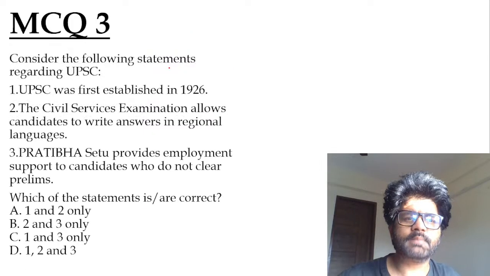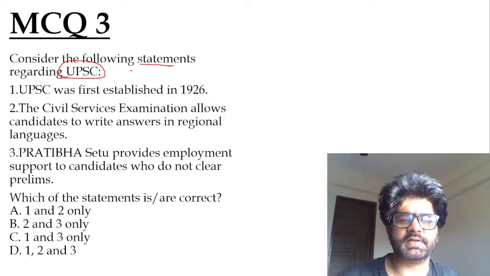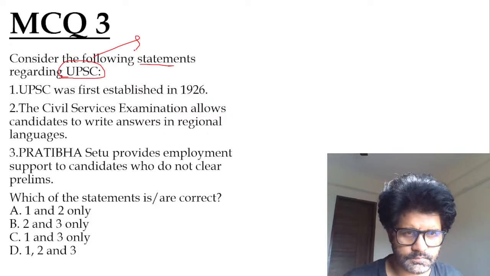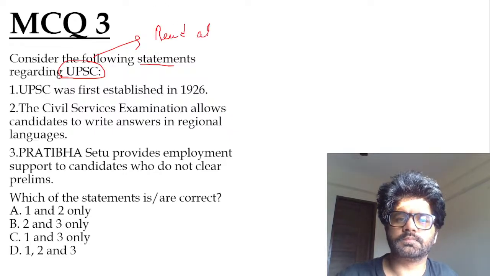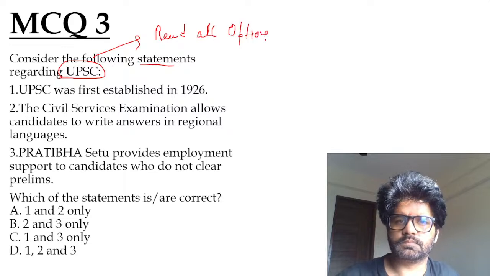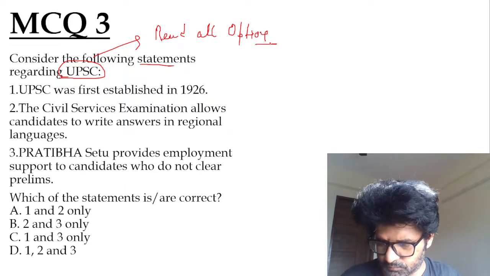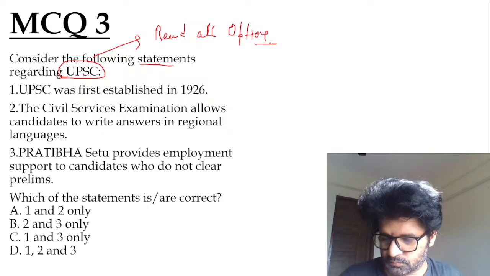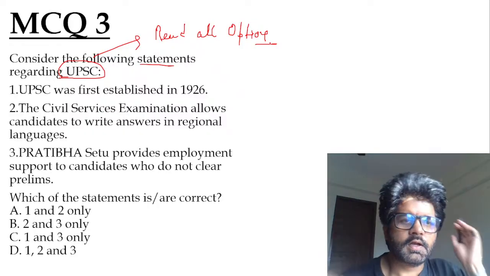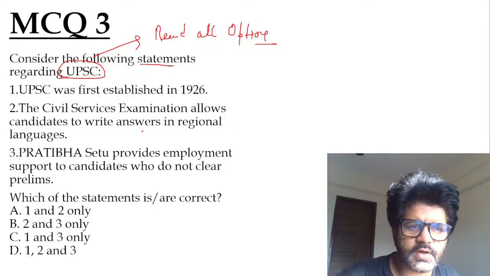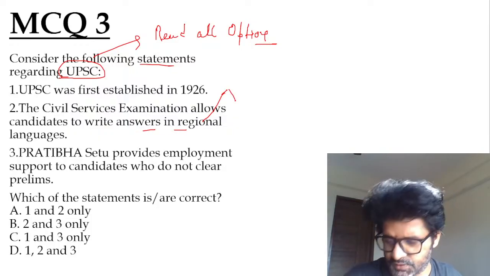Let's move on. MCQ 3. Consider the following statements regarding UPSC. Read all options. First established, 26 civil examination allow candidates to write answers in regional languages.